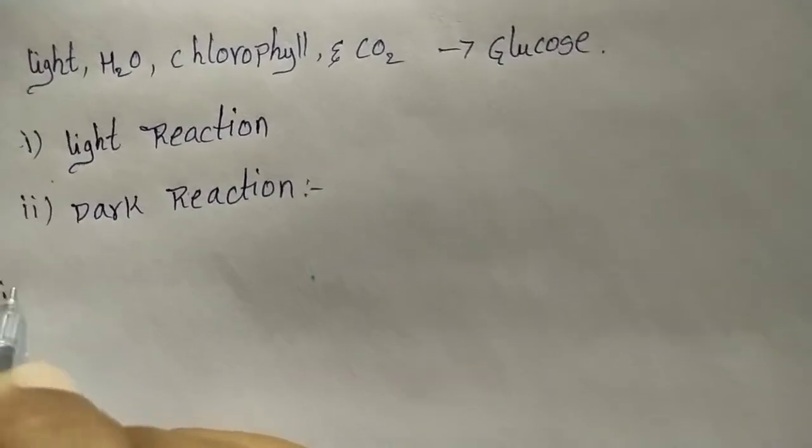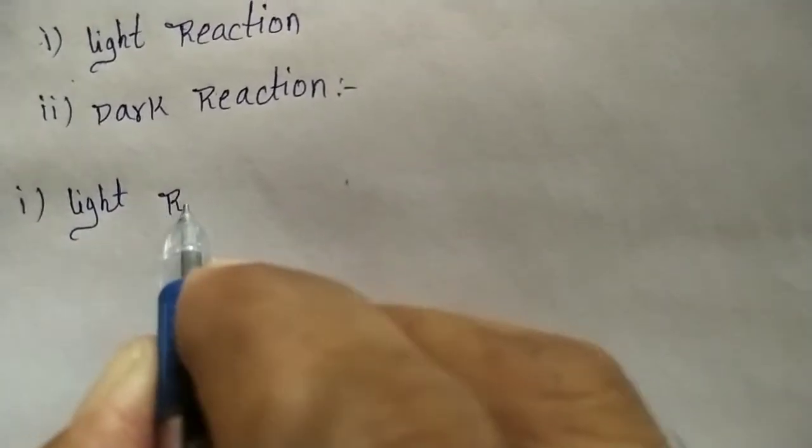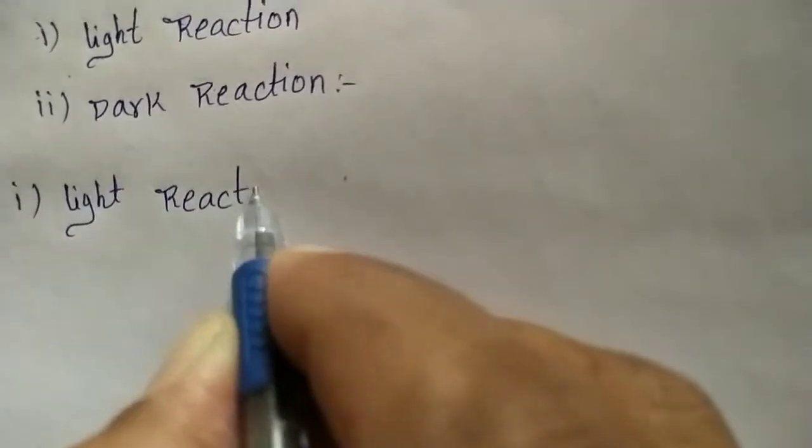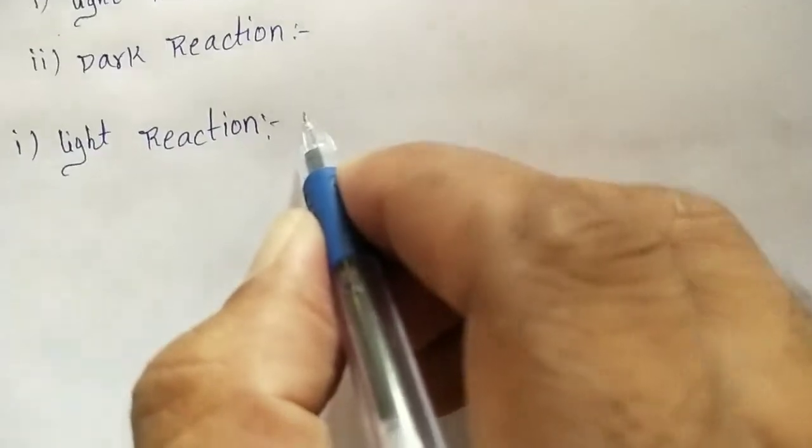First we will see the light reaction. Light reaction is known as the photochemical reaction.